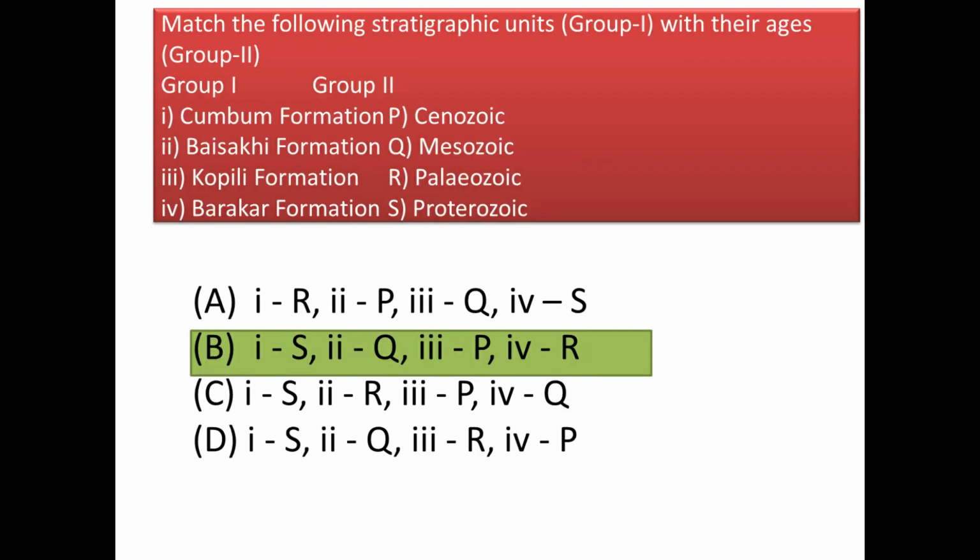Here we have in group 1 the stratigraphic units and in group 2 their ages. Kumbum formation is of Nallamalai group, which is of Cuddapah, and whose age is Proterozoic. Next, Baisakhi formation is of Jaisalmer area and whose age is Mesozoic. Next we have Kopili formation, which is of Assam, and its age is Cenozoic era. Next we have Barakar formation, which is of Gondwana supergroup and whose age is Paleozoic era. So accordingly if you match this we will have the correct answer as option B.